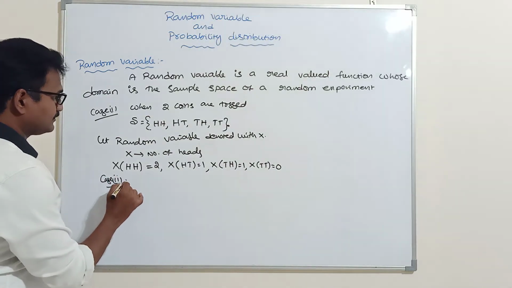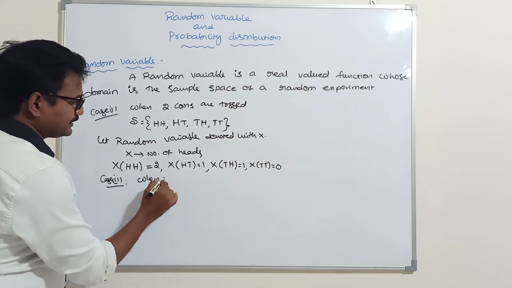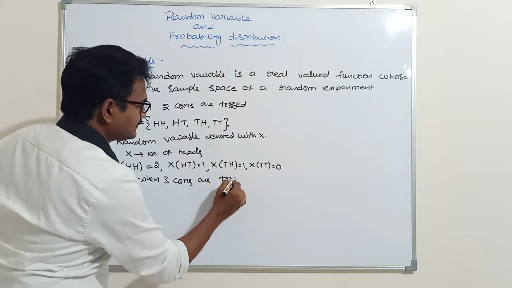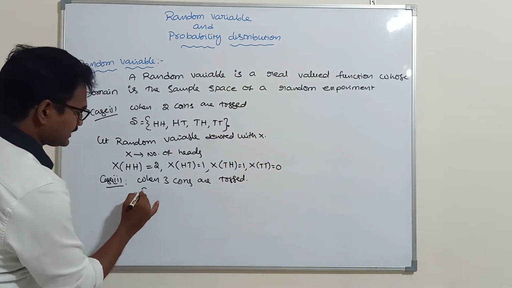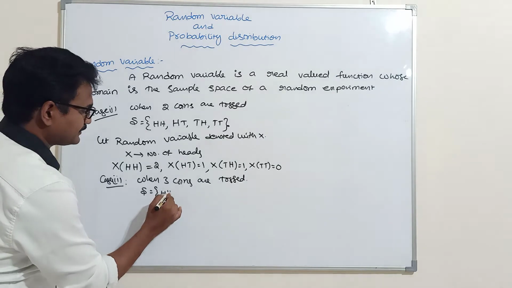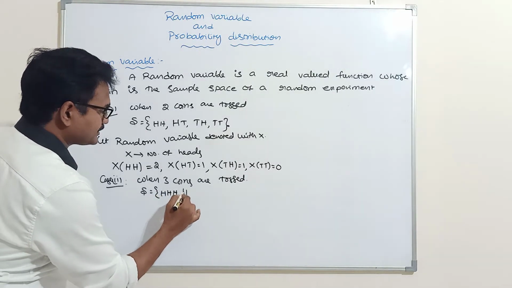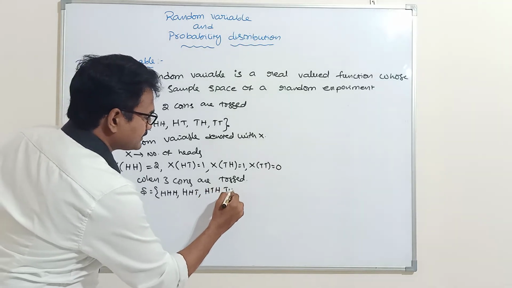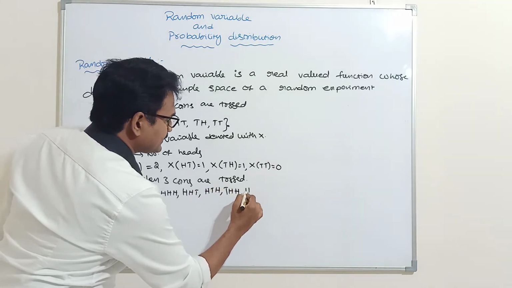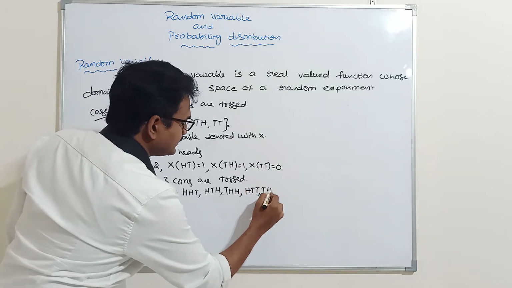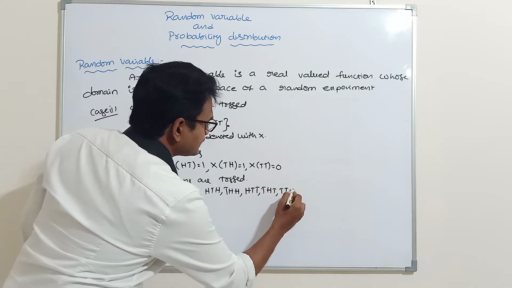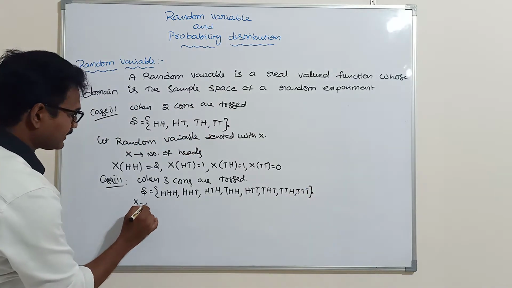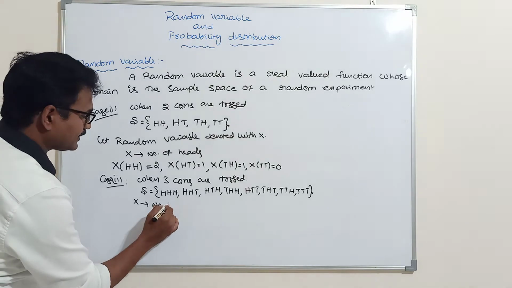Case 2: when 3 coins are tossed, the sample space is triple head, HHT, HTH, THH, HTT, THT, TTH, or triple T. Here also I am taking a random variable: the number of tails.